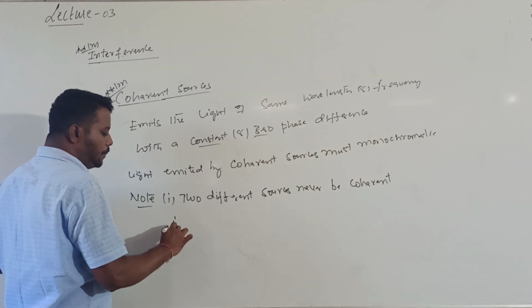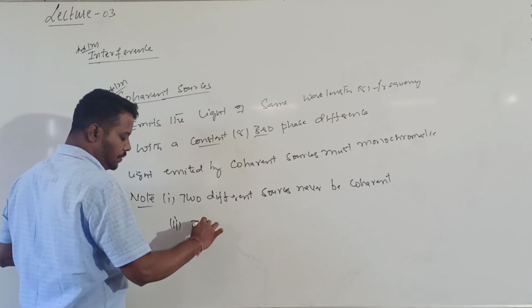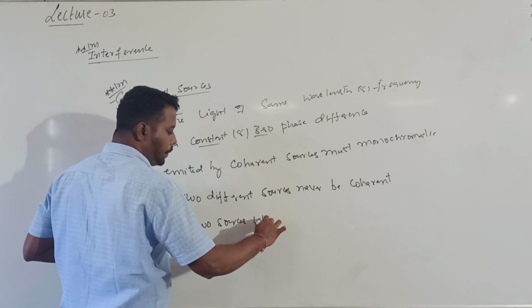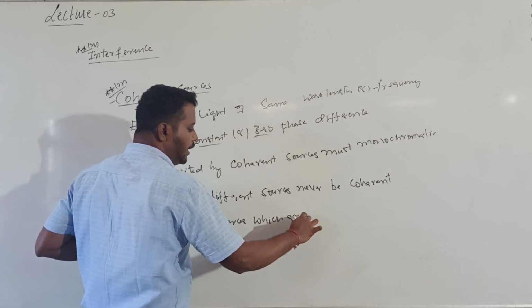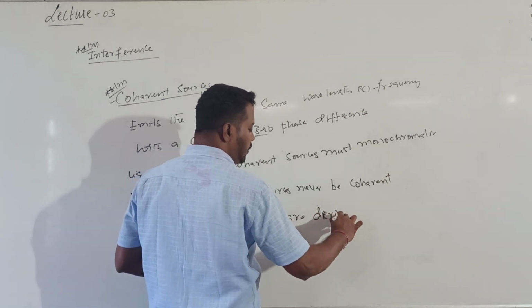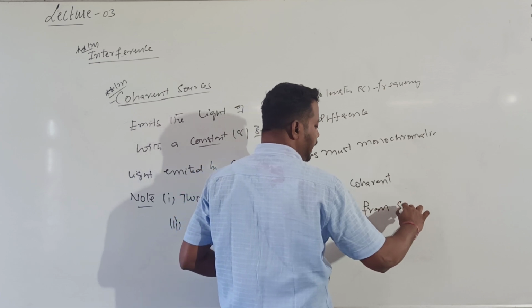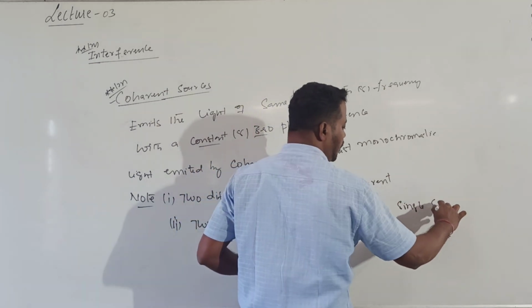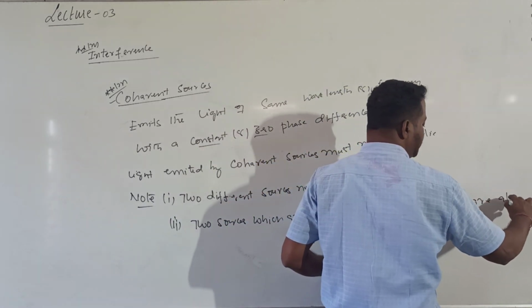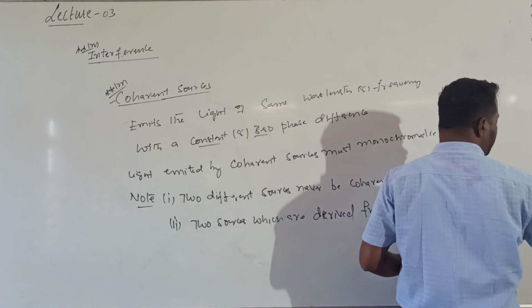There are many methods to produce coherent sources. Two sources which are derived from a single source are always coherent sources.